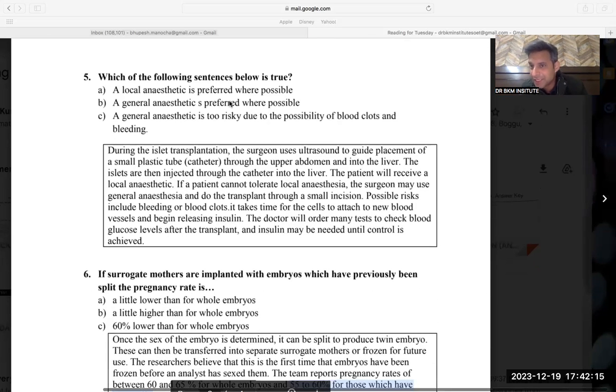This question was very, very interesting, but very, very easy. The doctor will, first of all, use local anesthesia. If the patient cannot tolerate local anesthesia, then the doctor will use general anesthesia.